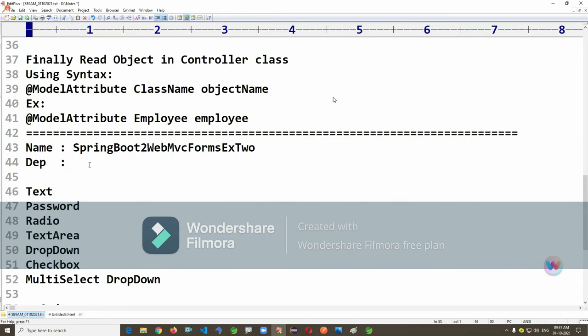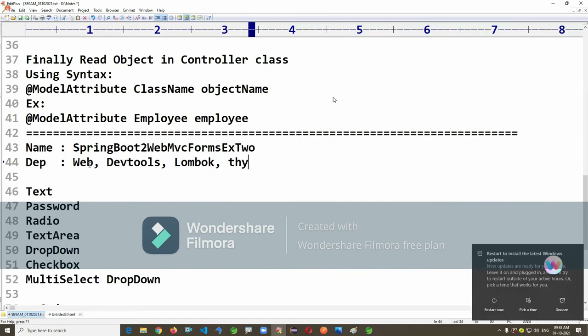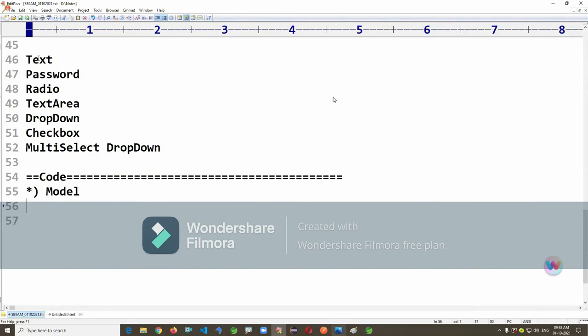Dependencies: web, dev tools to avoid restart, Lombok, and Thymeleaf. There I'm writing one model. We replace it with an entity class later, temporarily.